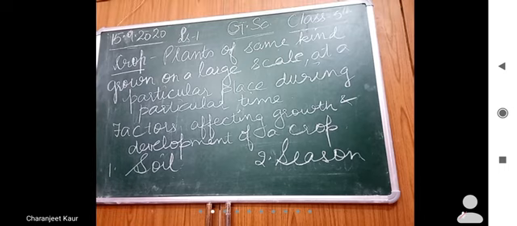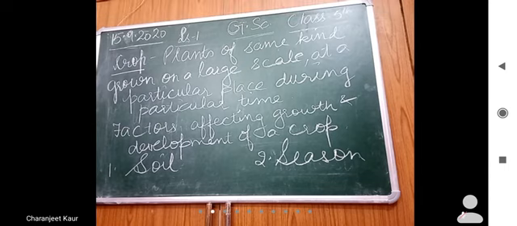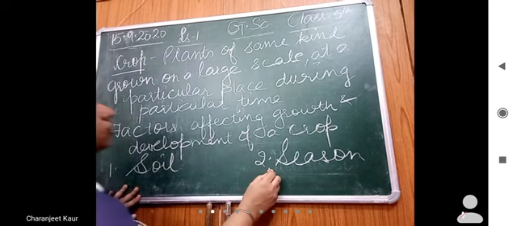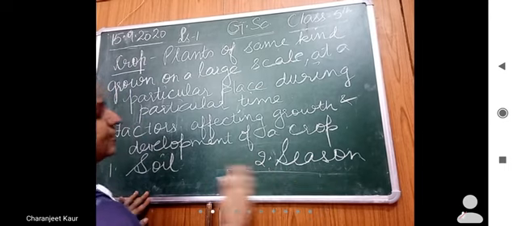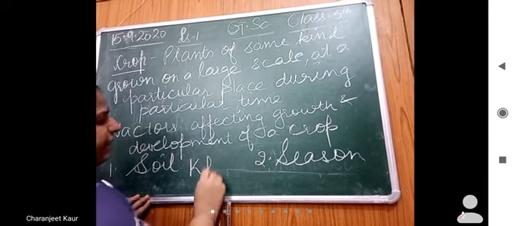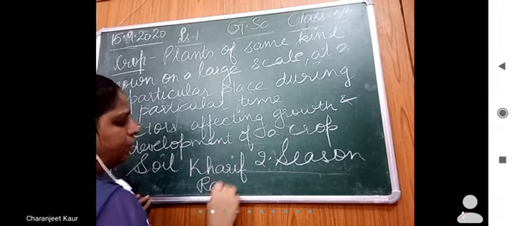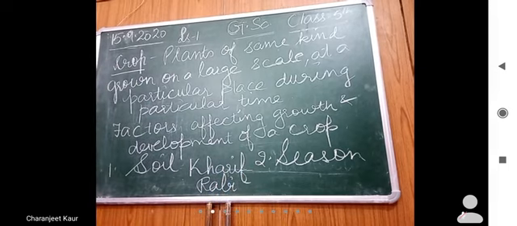Now based on these seasons, crops are categorized into two types. Based on seasons, कहाँ पे लिखूं? चलो, kharif crops and rabi crops. बच्चे, what are kharif crops?